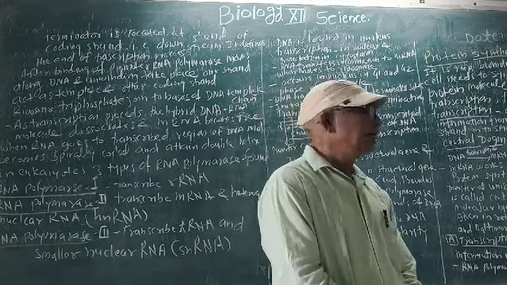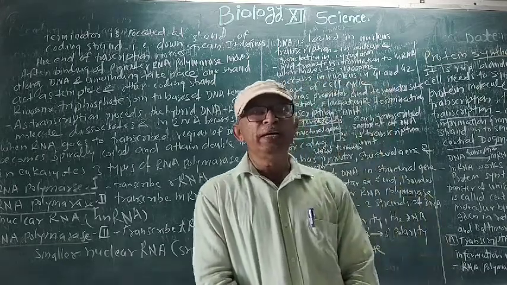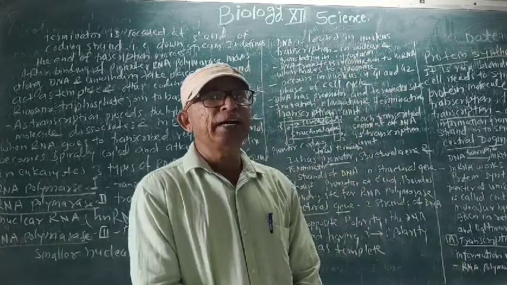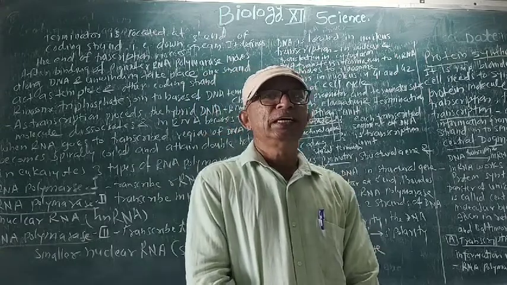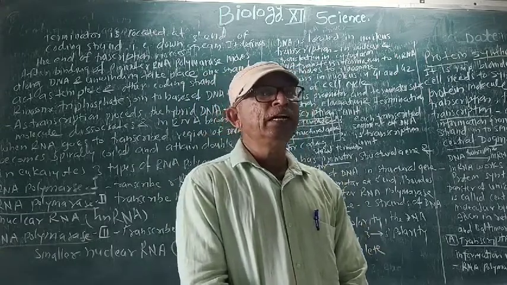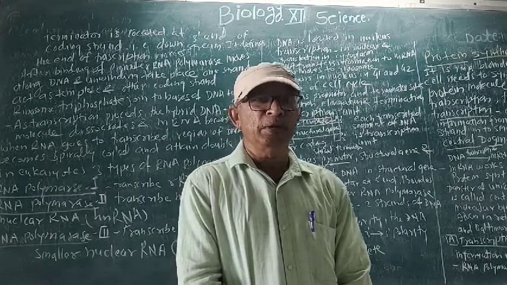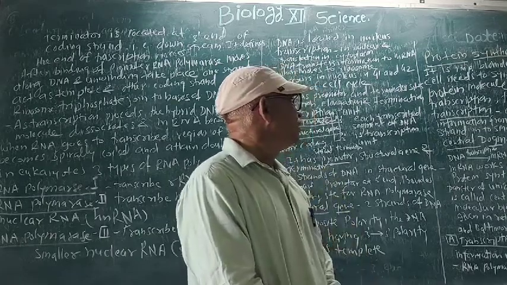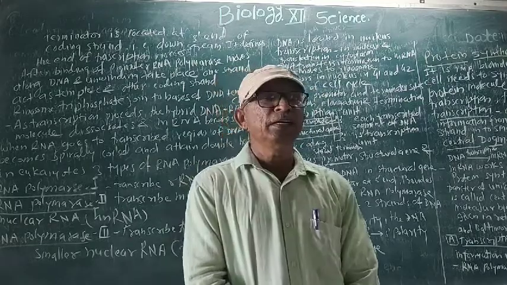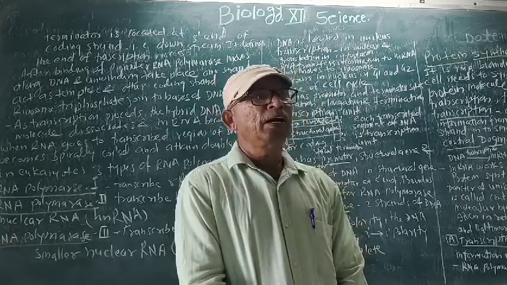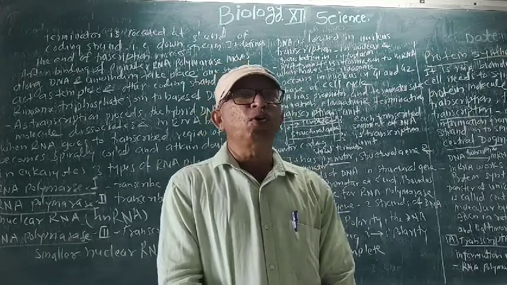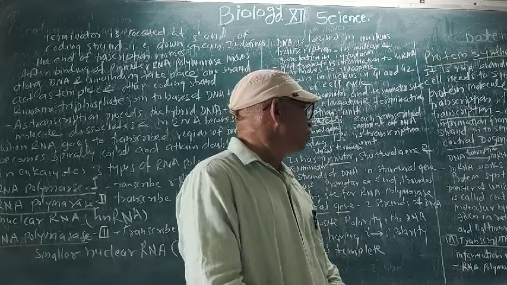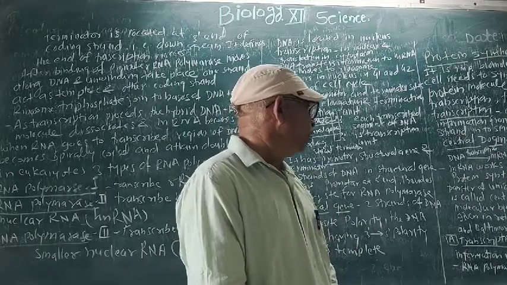This type of unidirectional transfer of information from the DNA to mRNA to protein synthesis is called the central dogma of molecular biology. What is the central dogma of molecular biology? It is the messages given by the DNA to the RNA, and then the formation of the polypeptide chain takes place. That is the central dogma of molecular biology.